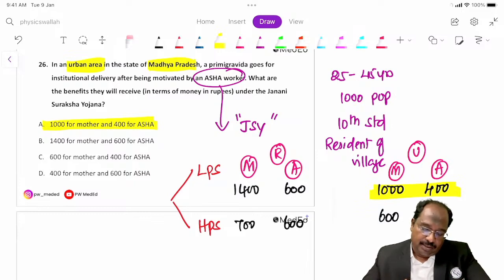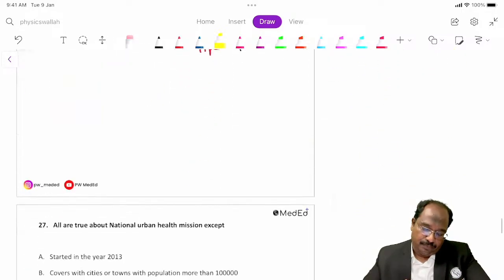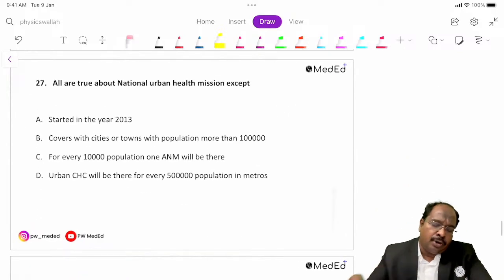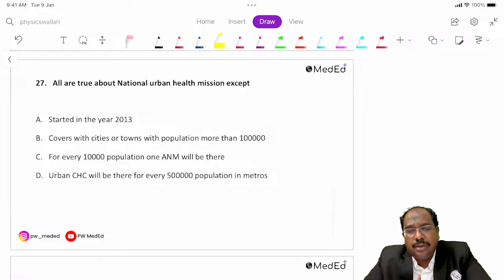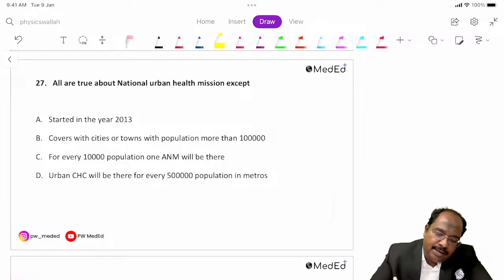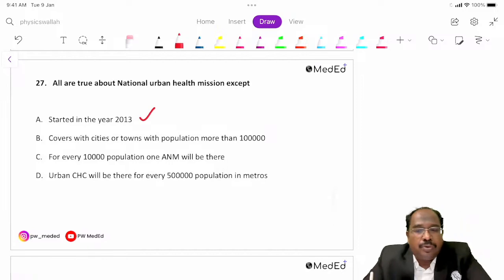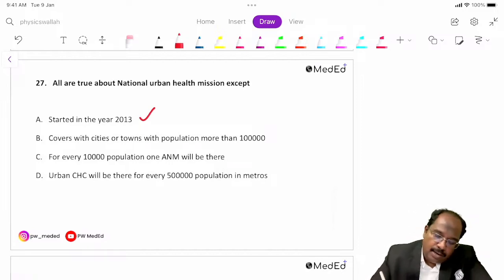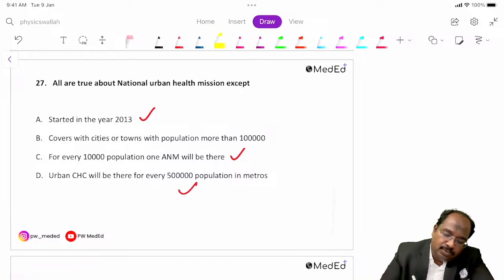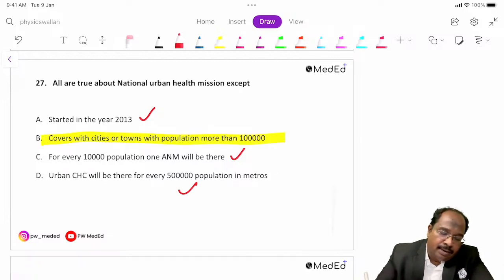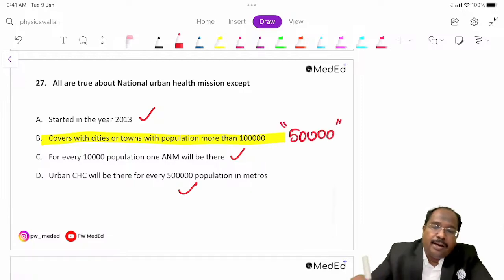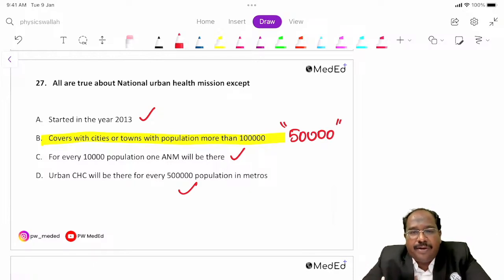We'll go to the next question, guys. All are true about the National Urban Health Mission except which? So what is right? This is right, guys. It started in 2013, and there will be an ANM for 10,000 population and an urban CHC for 50,000 population. What is wrong is this one. Under the urban health mission, towns or cities having 50,000 population will come under the urban health mission.